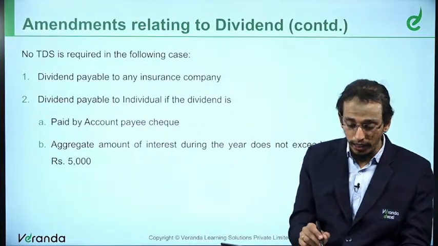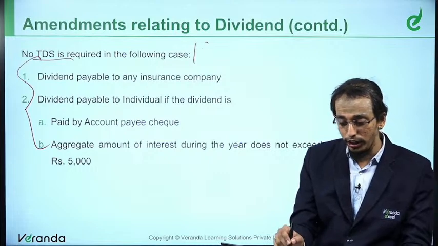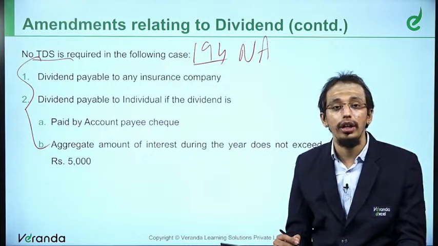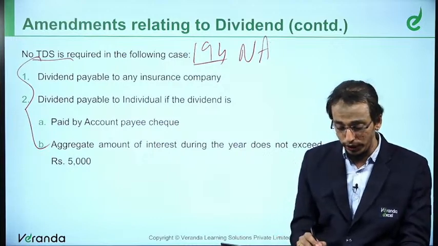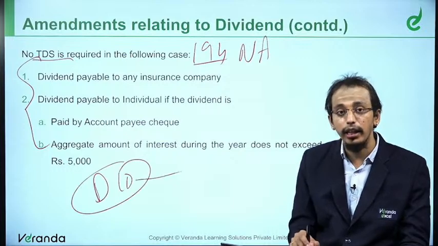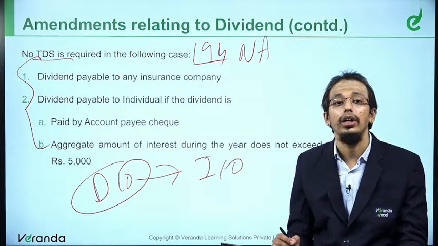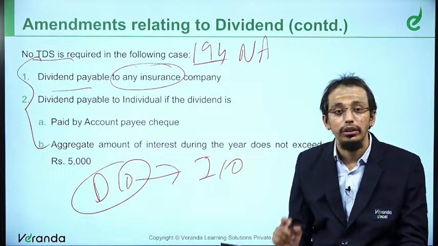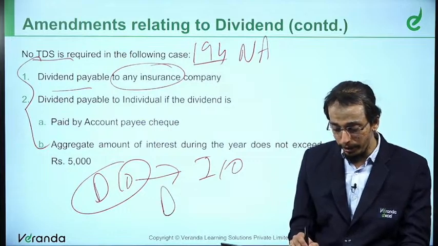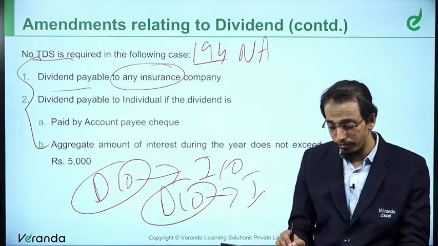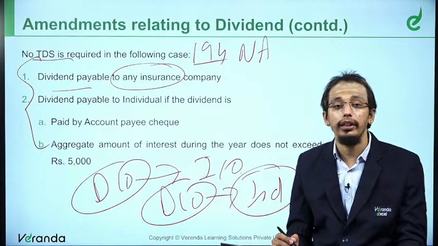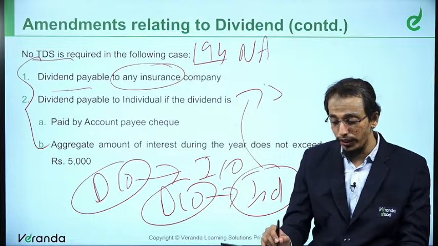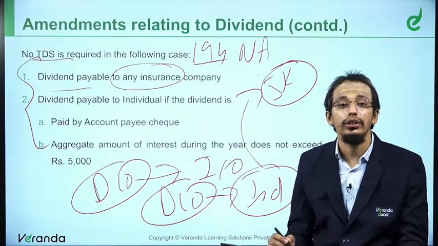Now, there are 2 cases where no TDS applies, that is, section 194 is not applicable. First is when a domestic company is making a payment of dividend to an insurance company. Second, the domestic company is making a payment to an individual and the value does not exceed 5,000.